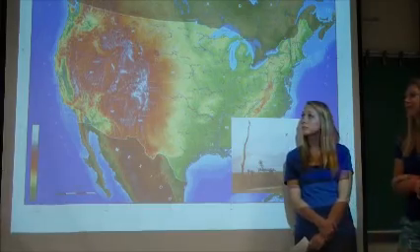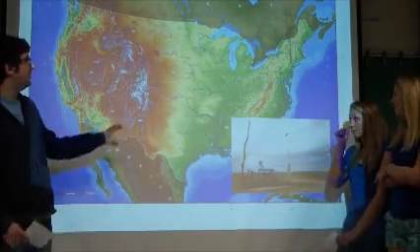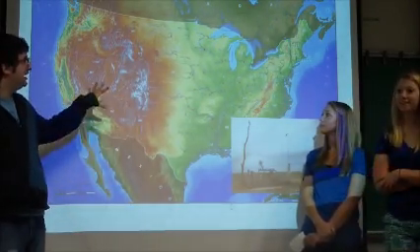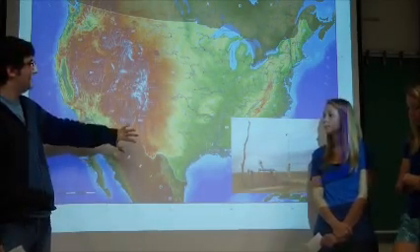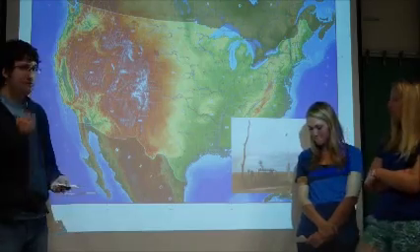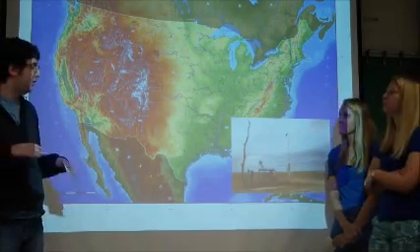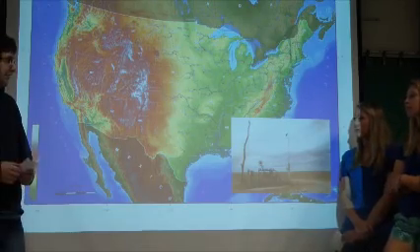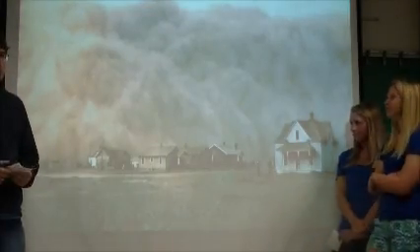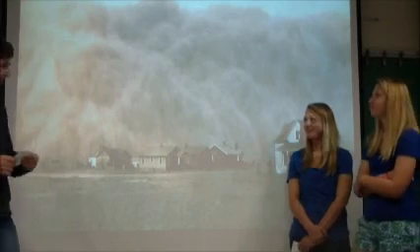If you look at a topographic map of the United States, you see that there's actually quite a drastic elevation change throughout the breadbasket, but there's not really much going on inside. So that means that it's basically very flat, but it's not at all level. This picture on the corner was ironically named Mount Sunflower. It's the highest point in Kansas, but as you can see, calling it a hill is a stretch.